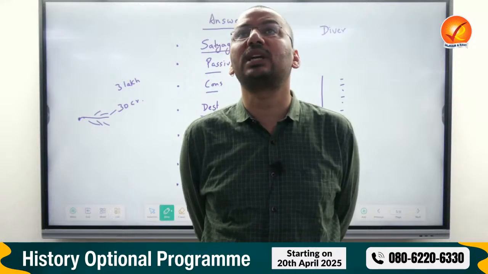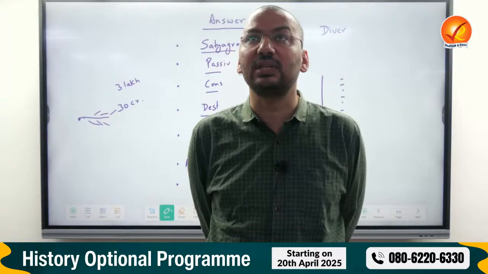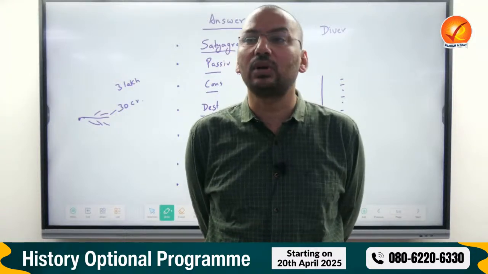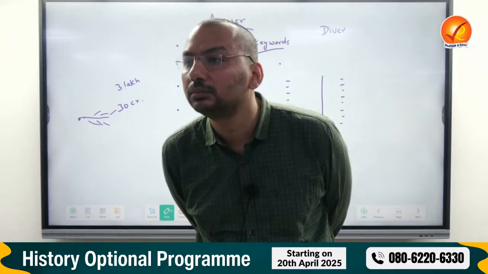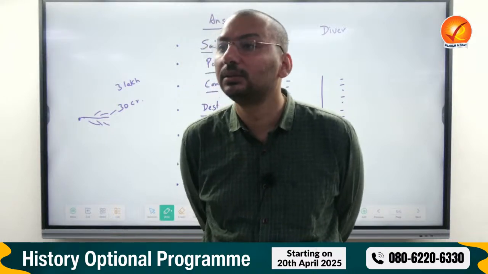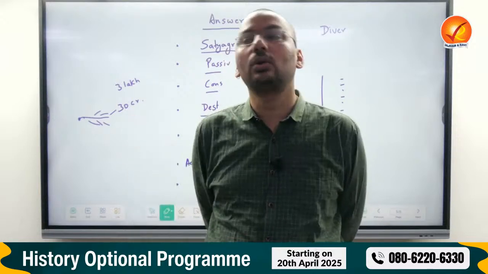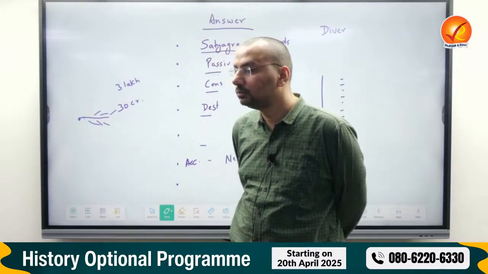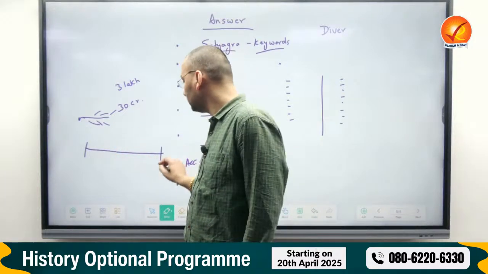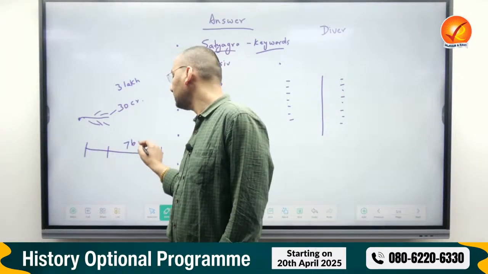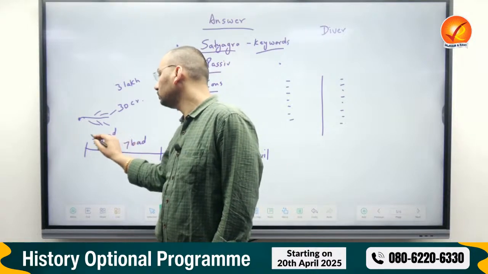Answer writing. Role of subjectivity in history, right answer. Everything is subjective. Why were the British good or bad? Were the British good or bad? Yes, you tell me. British were good. So if you have to write the answer, 7 points of bad, 3 points of good, or 2.